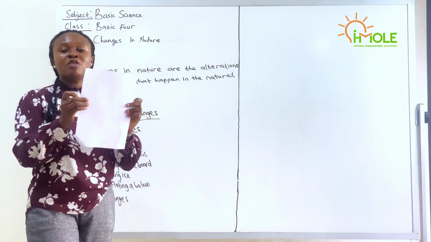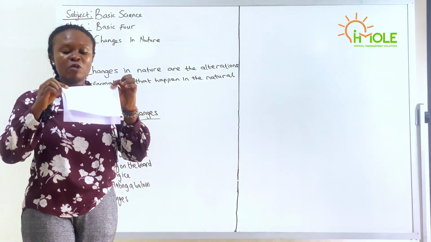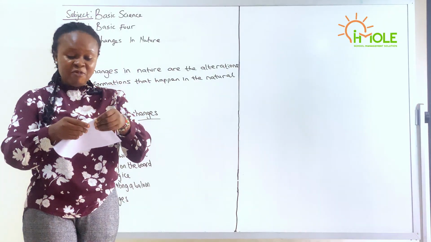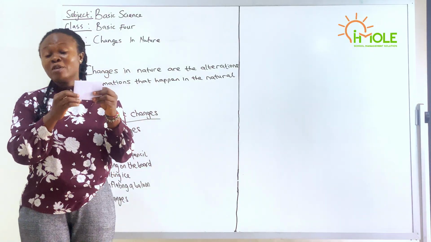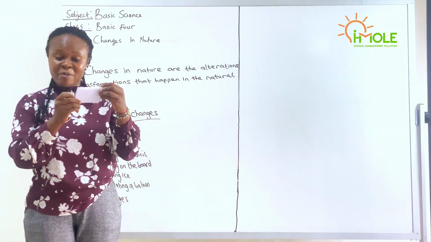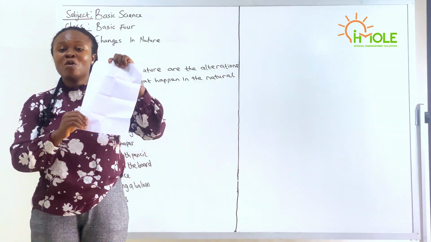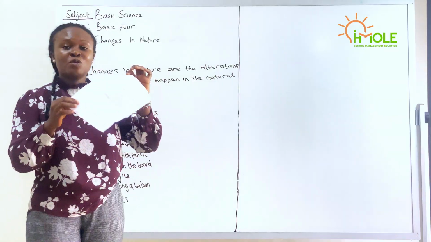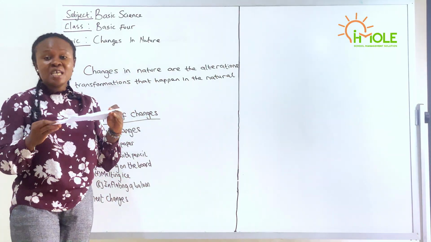Now, examples of temporary changes that we have in nature. One, folding of paper. This is an A4 paper. I can decide to fold it in any shape that I deem fit or like. See, now I've altered the state of the original paper. Now I'm going to undo this. It has come back to its original state. So folding of paper and unfolding is a temporary change.